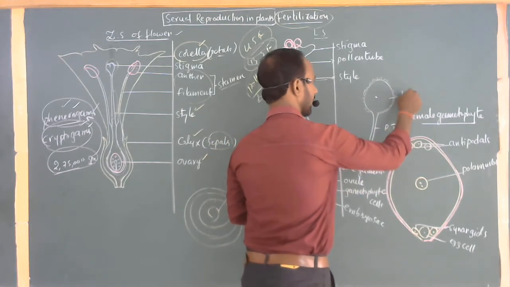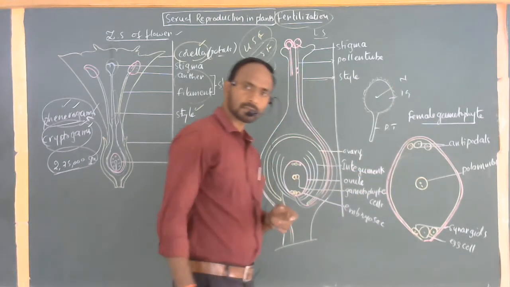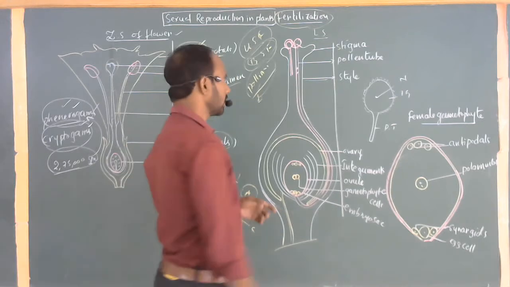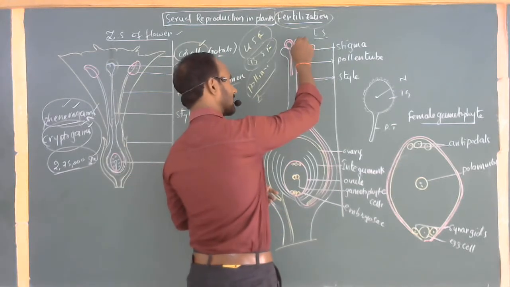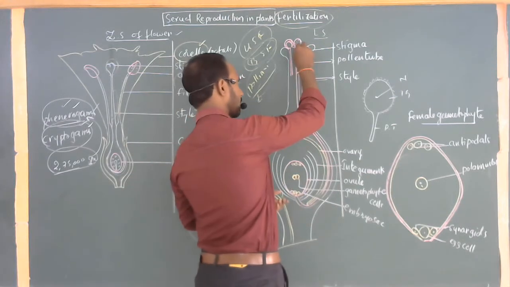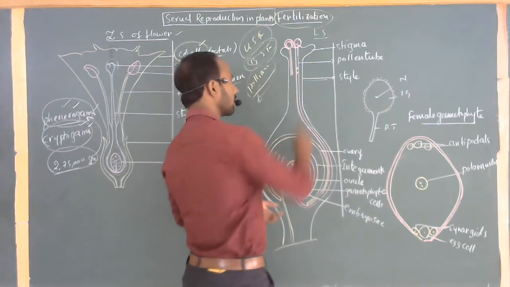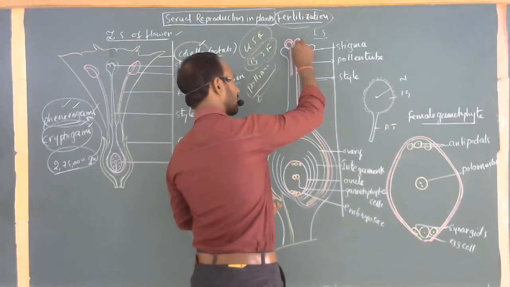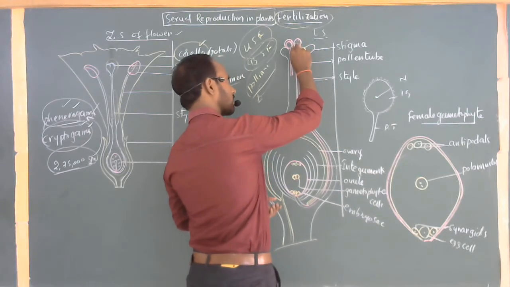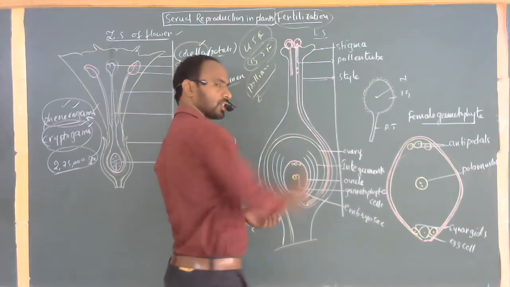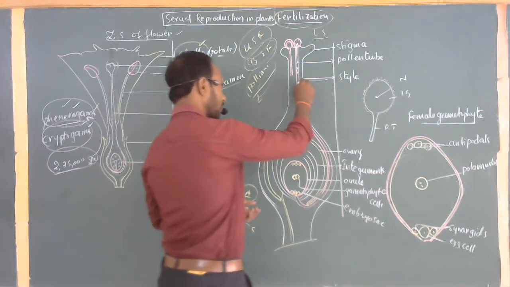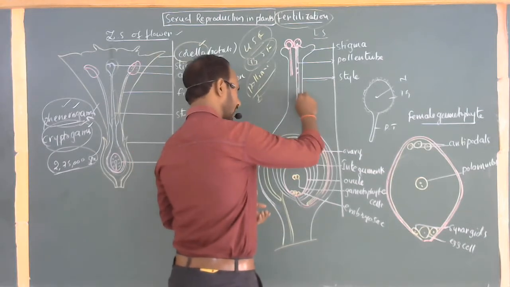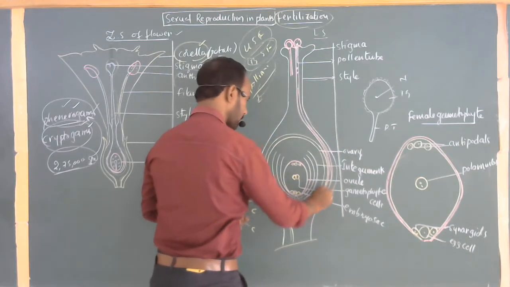This is the pollen grain and this is the nucleus. When the pollen grain settles on the stigma, it germinates a small pollen tube. Within the tube, the nucleus divides and is transported along the pollen tube. This pollen tube continuously travels through the style and finally reaches the ovary.